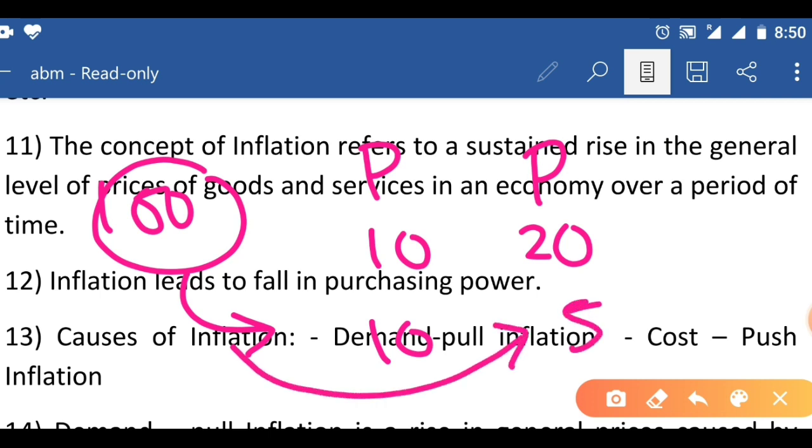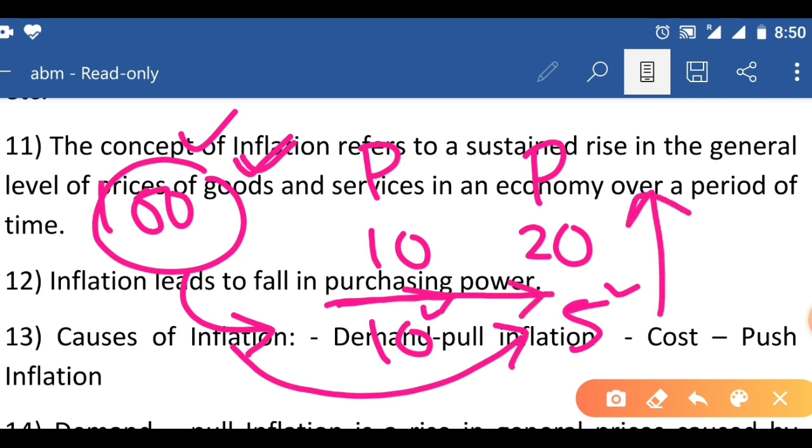Here we are buying 10 pens, and here we are buying 5 pens. Here the money is the same, but the purchasing power is decreasing. So whenever inflation increases, the purchasing power decreases.